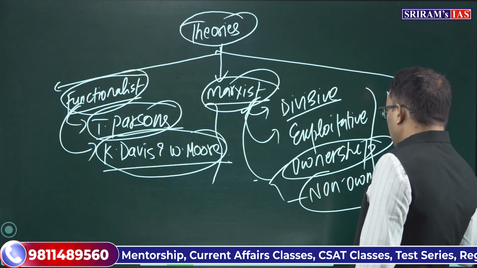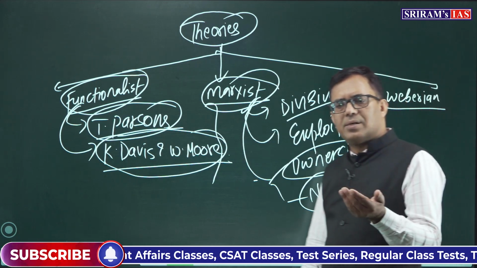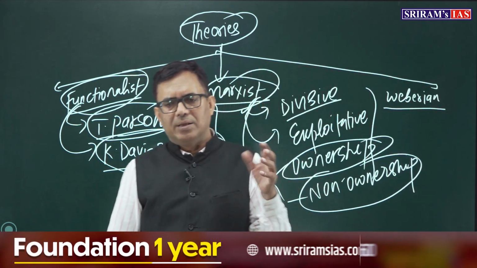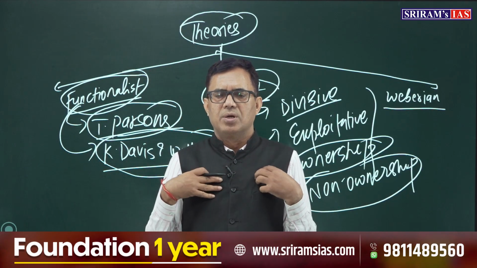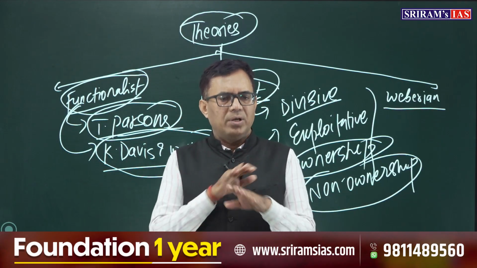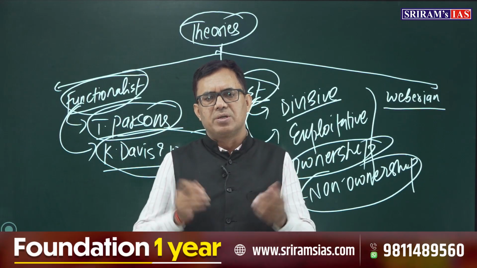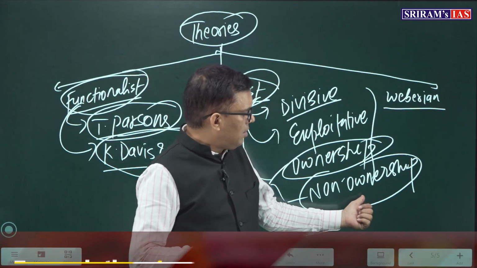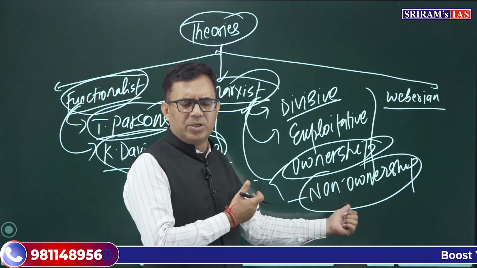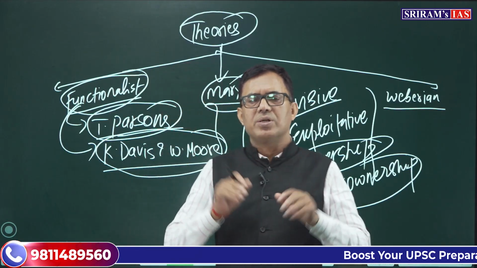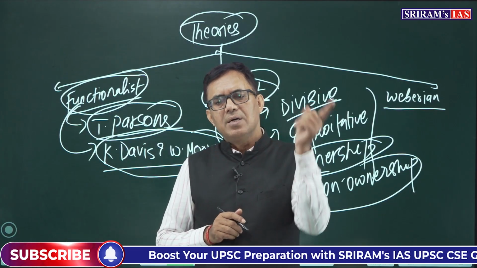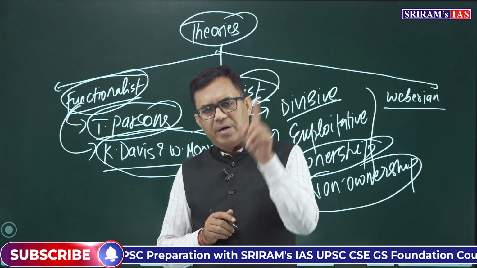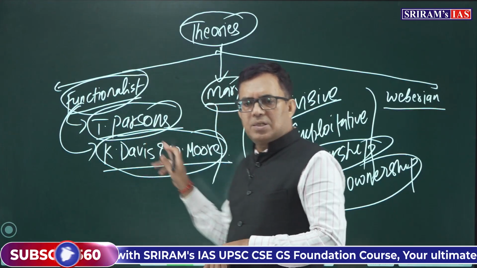The ownership class has power, higher status, higher economic position, and therefore they have dominance. The non-ownership class only has the labor force that they work, so they survive. If they don't work, they will not be able to eat. This class is always under tough, challenging conditions, and therefore this is an unequal system. So stratification is not functional. Stratification is dysfunctional, harmful, divisive, exploitative, as per the Marxists.